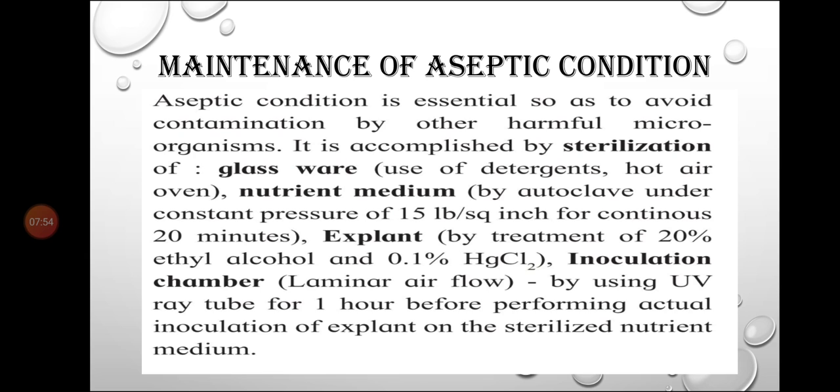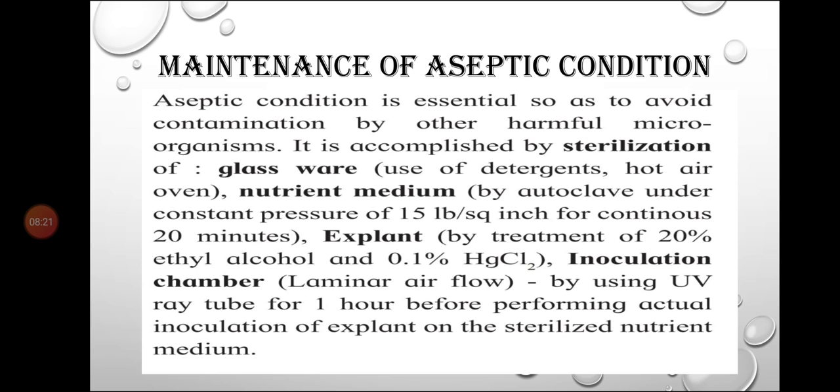Then we need to treat the explant with 20% ethyl alcohol and 0.1% HgCl2. Then the inoculation chamber, that is the laminar airflow, can be sterilized by using a UV ray tube for 1 hour before performing the actual inoculation of the explant on the sterilized nutrient medium.